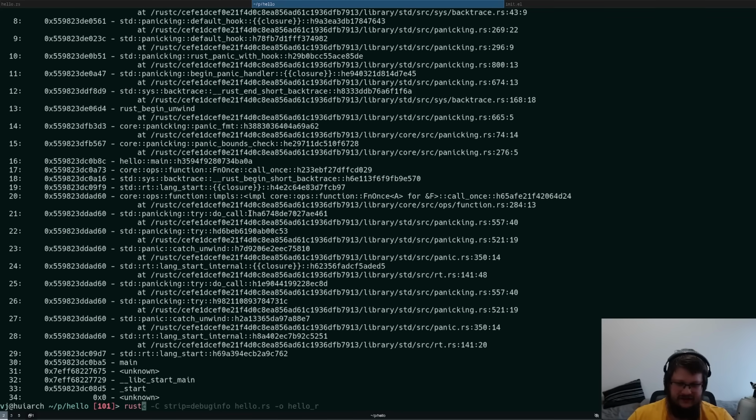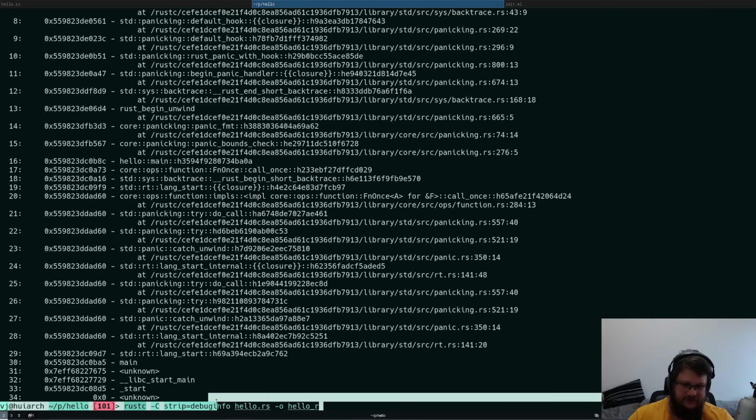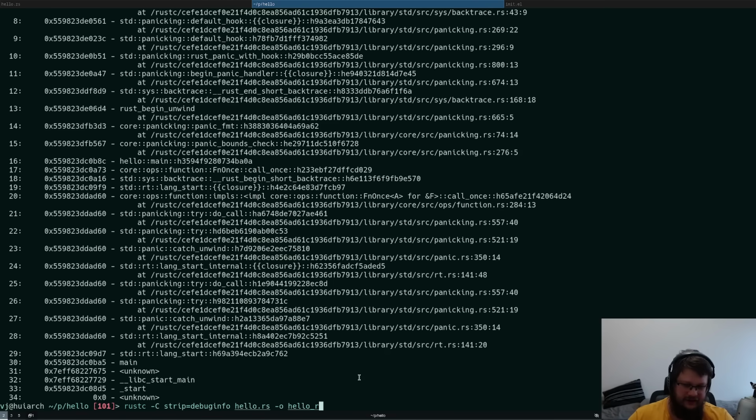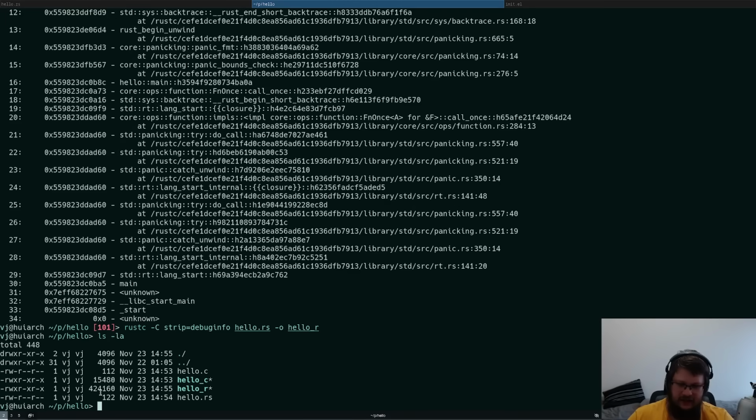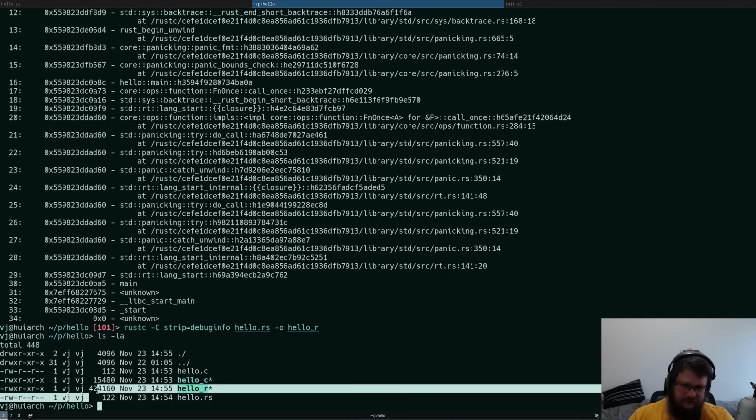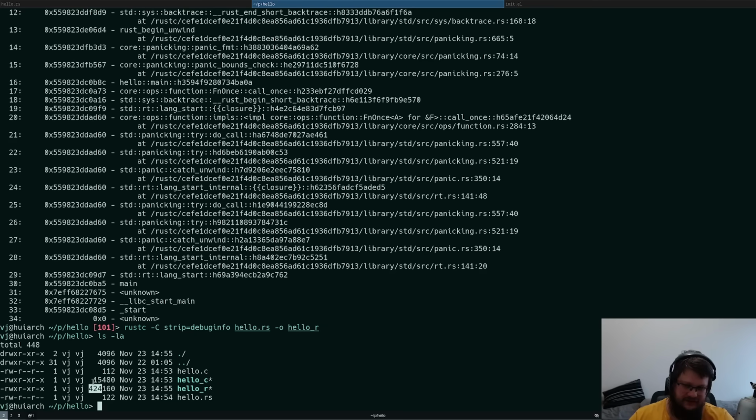If you do rustc and pass -C strip=debuginfo to your Rust file, and you recompile the file, now if you take a look at the binary size, it's already almost 10 times lower. Now it's only 400K, while the C program is still 15K. So, you know, already quite a bit closer.